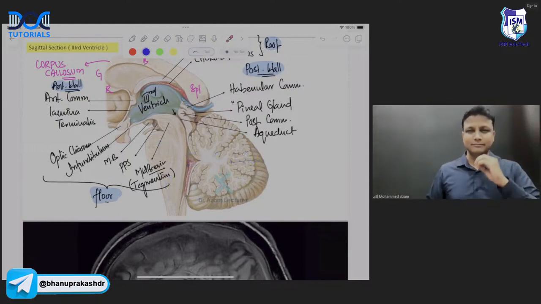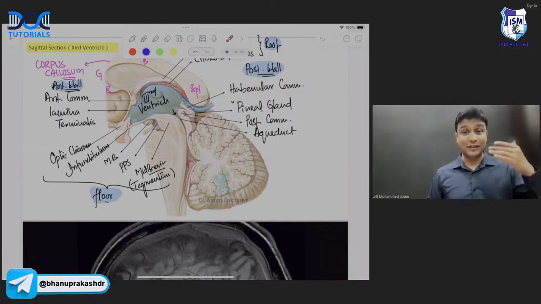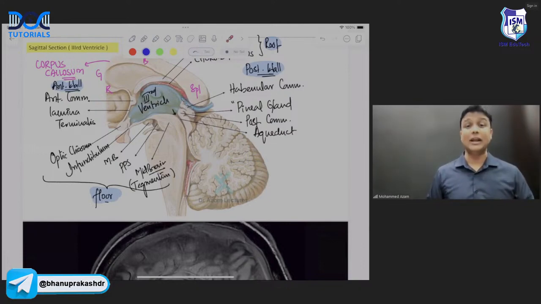Everyone knows this. Even a first year MBBS student knows this very well, sir. Understanding your point here? So these are the structures you have to know, sir. So by this, we are done with the coronal section and the sagittal section.